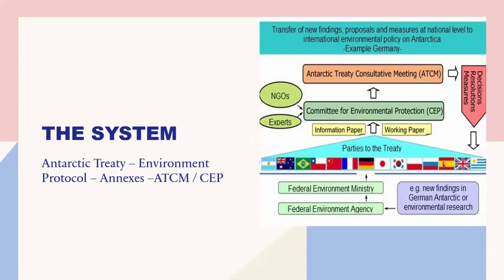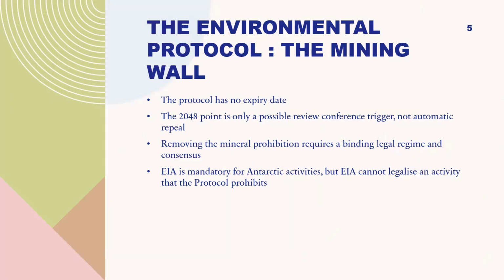The Antarctic Treaty System includes the Antarctic Treaty, the Environmental Protocol, its annexes, and institutions such as the Antarctic Treaty Consultative Meeting and the Committee for Environmental Protection. Combined, they form a governance system that governs human activity in Antarctica and harmonizes common rules for environmental management. The Environmental Protocol is a huge one because Antarctica is a natural reserve for peace and science.